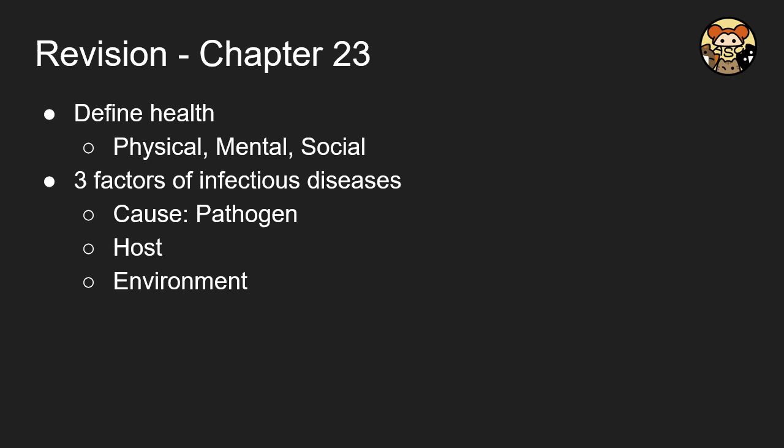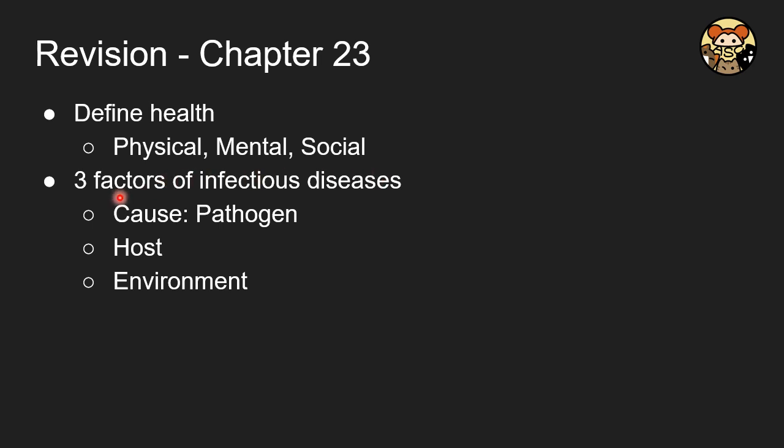Okay, so welcome back. Welcome back to 返學 DSE, and we are in chapter 23. We will talk about different infectious diseases. So in order to talk about disease, we also would like to define health. For health, it has different aspects like the physical, mental, and also social well-being. So there are various aspects of health other than just being physically fit.